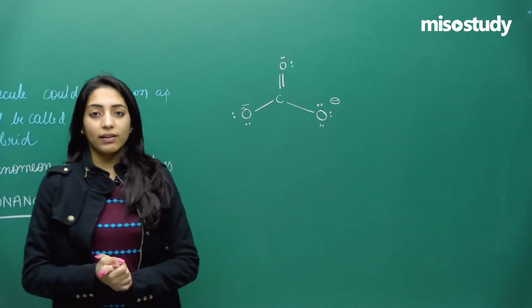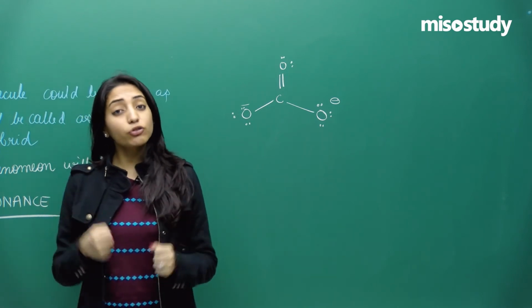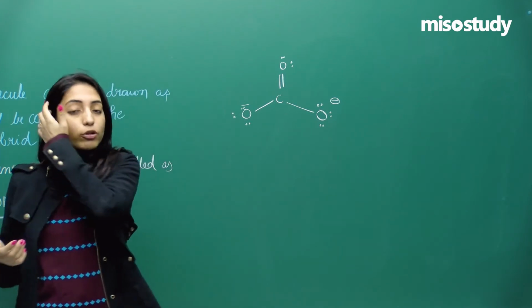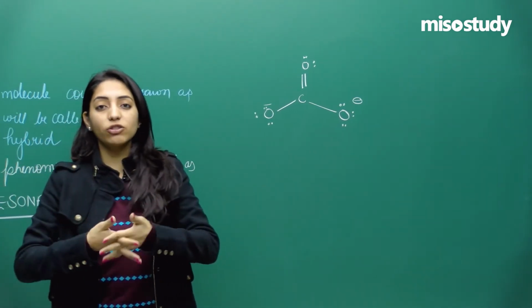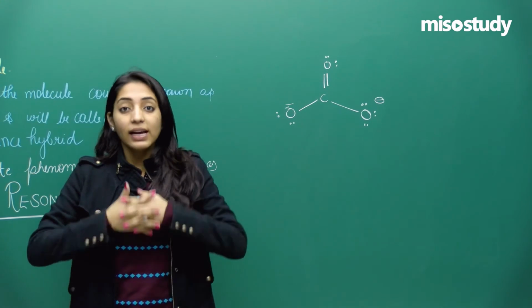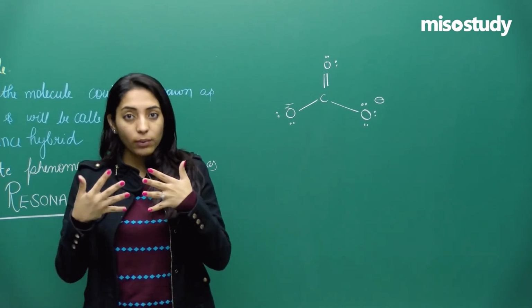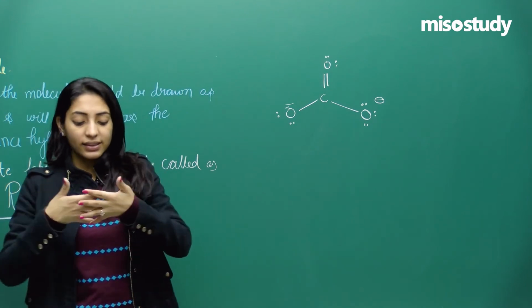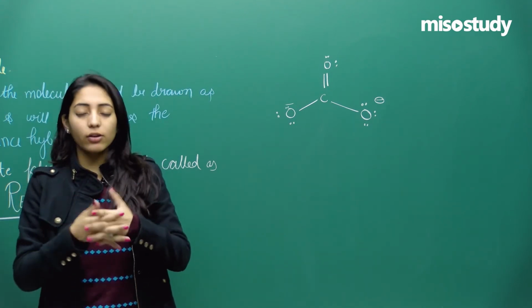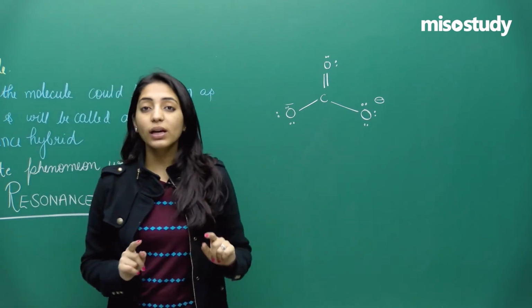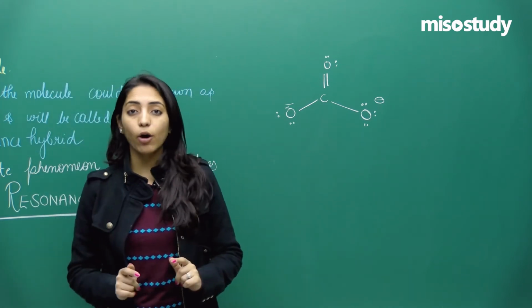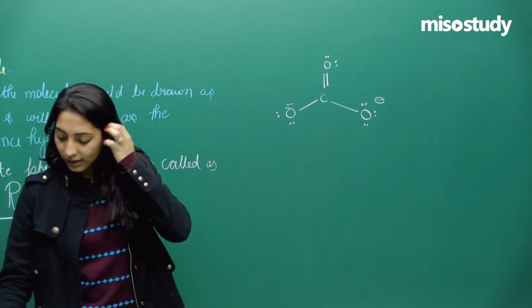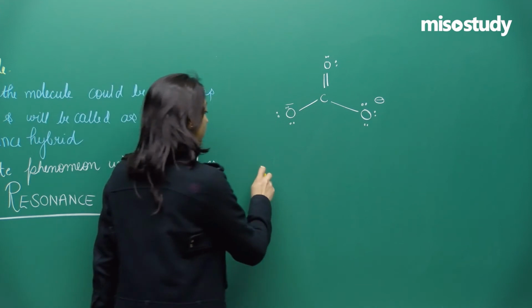Now you know one thing, right, that a sigma bond is a stronger bond compared to a pi bond. So if the electron pairs of the two atoms combine with each other to form sigma bonds, then the sigma bond will be a stronger bond because maximum overlapping can take place, because it is like a head-on collision, they come and overlap with each other. But if I am talking about the same case with respect to a pi bond, then I say that a pi bond is a weaker bond. I am not saying that a double bond is a weaker bond.